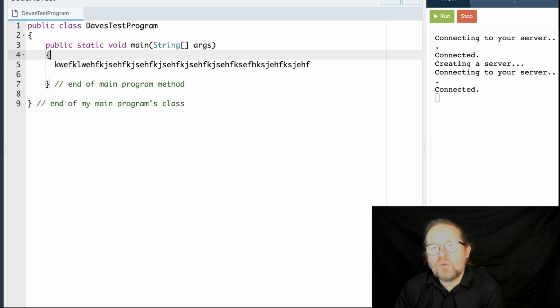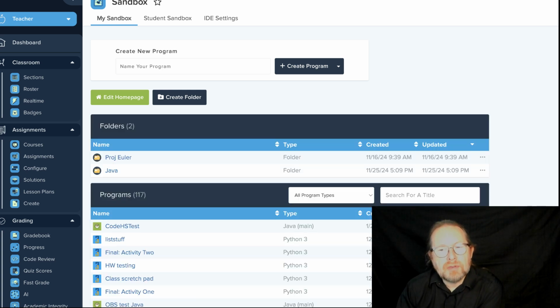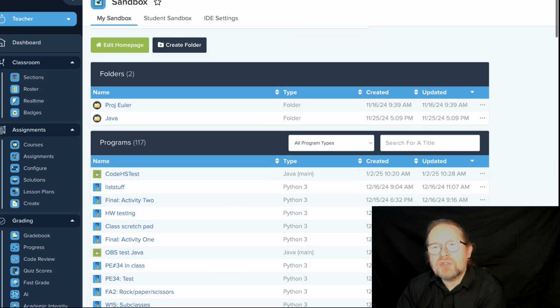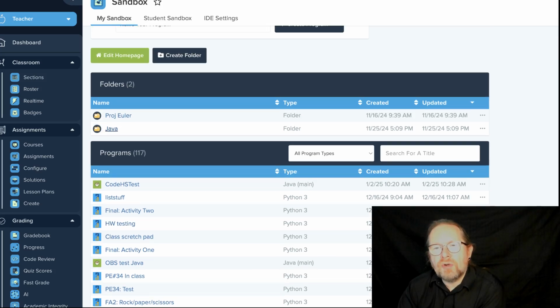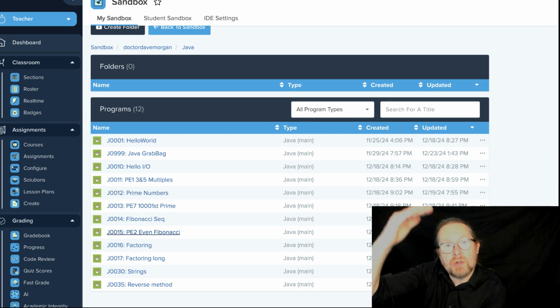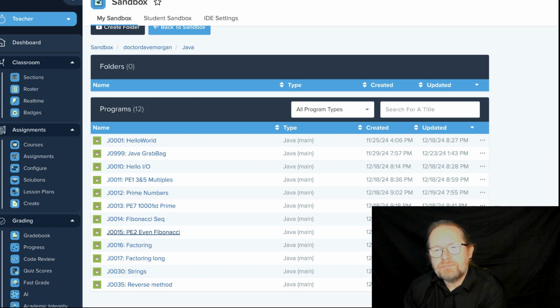In the sandbox, I recommend giving your programs meaningful names, either tagging them with the date, or, what I did last semester, tagging them with the week, so week 5, week 6, week 7. What I'm doing this semester is just giving them a numerical code. All my Java code is in here. Giving them numerical codes 001, 002, 003, 004, so that when I order them by name, they are in the order of the topics in the class.